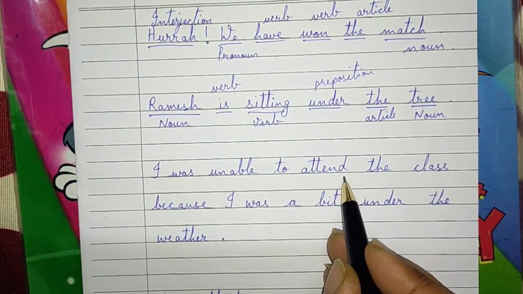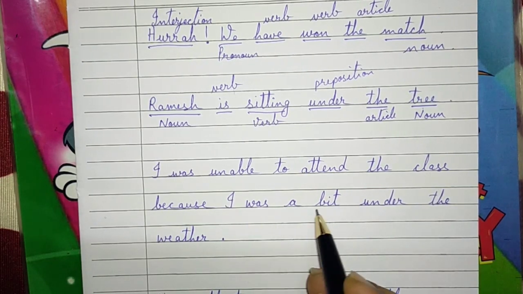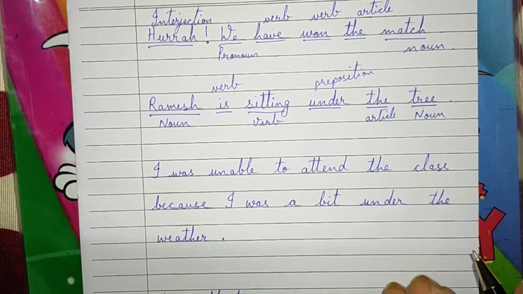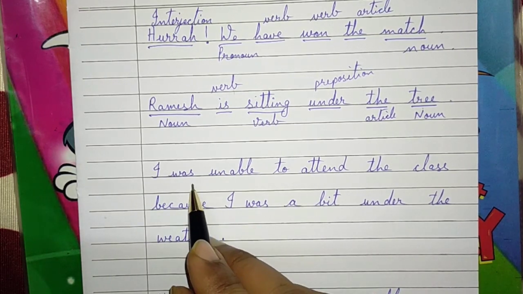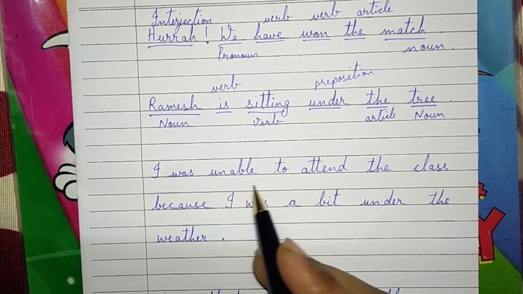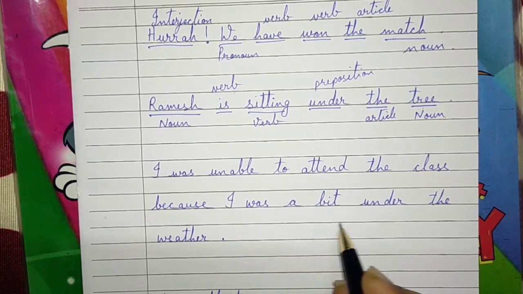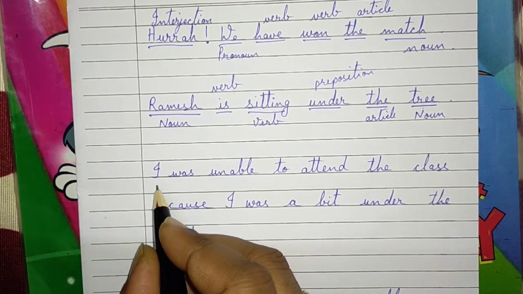I was unable to attend the class because I was a bit under the weather. Now see, this is a good sentence. Normally you will say that I am suffering from fever or I have fever. Instead of saying that, you can say this sentence. Ma'am, I am extremely sorry that I was unable to attend the class because I was a bit under the weather. Instead of saying I am unwell or I was suffering from fever or I had cold, say I was a bit under the weather. Understood? Okay, so now let us see the parts of speech in it.